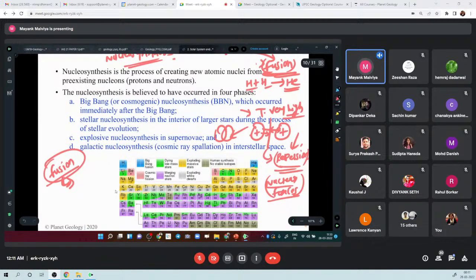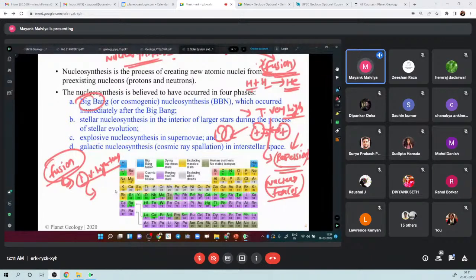a very high temperature is needed, right? So when can we get very high temperature? One event where very high temperature happened was near the Big Bang, right? When the Big Bang happened, it was a blast and the temperature was pretty high.